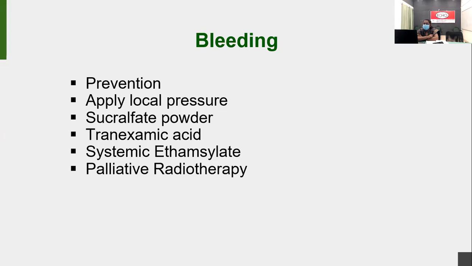And tranexamic acid, and if bleeding is not controlled, you can go for systemic ethamsylate. And palliative radiotherapy also you can do. If the patient's health condition is okay, you have to refer the patient to the oncologist. If radiotherapy is taken, that will help to reduce the size of the tumor, so that it can prevent any chance of the tumor eroding the major blood vessels.